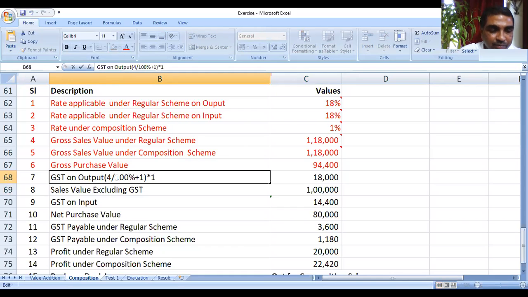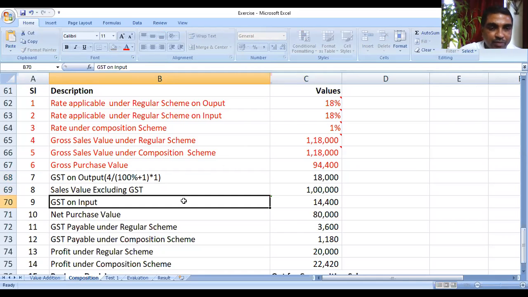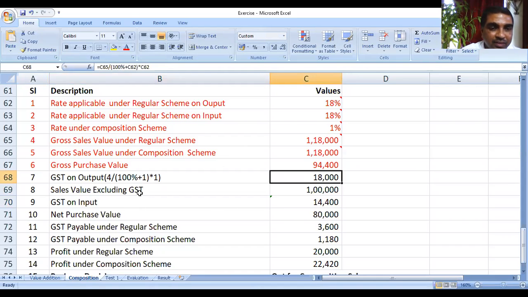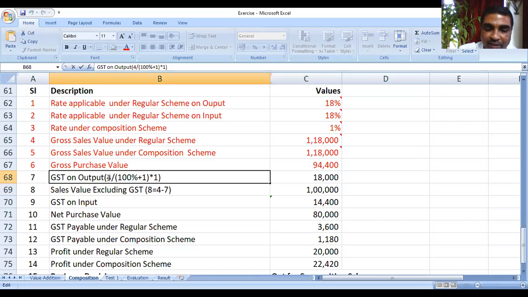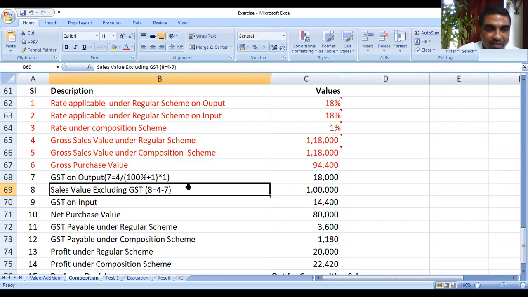Okay, are you getting? This is the formula. You can compute GST on output. This is the formula applying which you can automatically compute. Then sales value net of GST, this is how you can do it. You can say 4 minus what? 4 minus 7. You can say 8 is equal to 4 minus 7. Here also previous formula you can write, 7 is equal to this. Okay, are you getting? Any doubt you have?